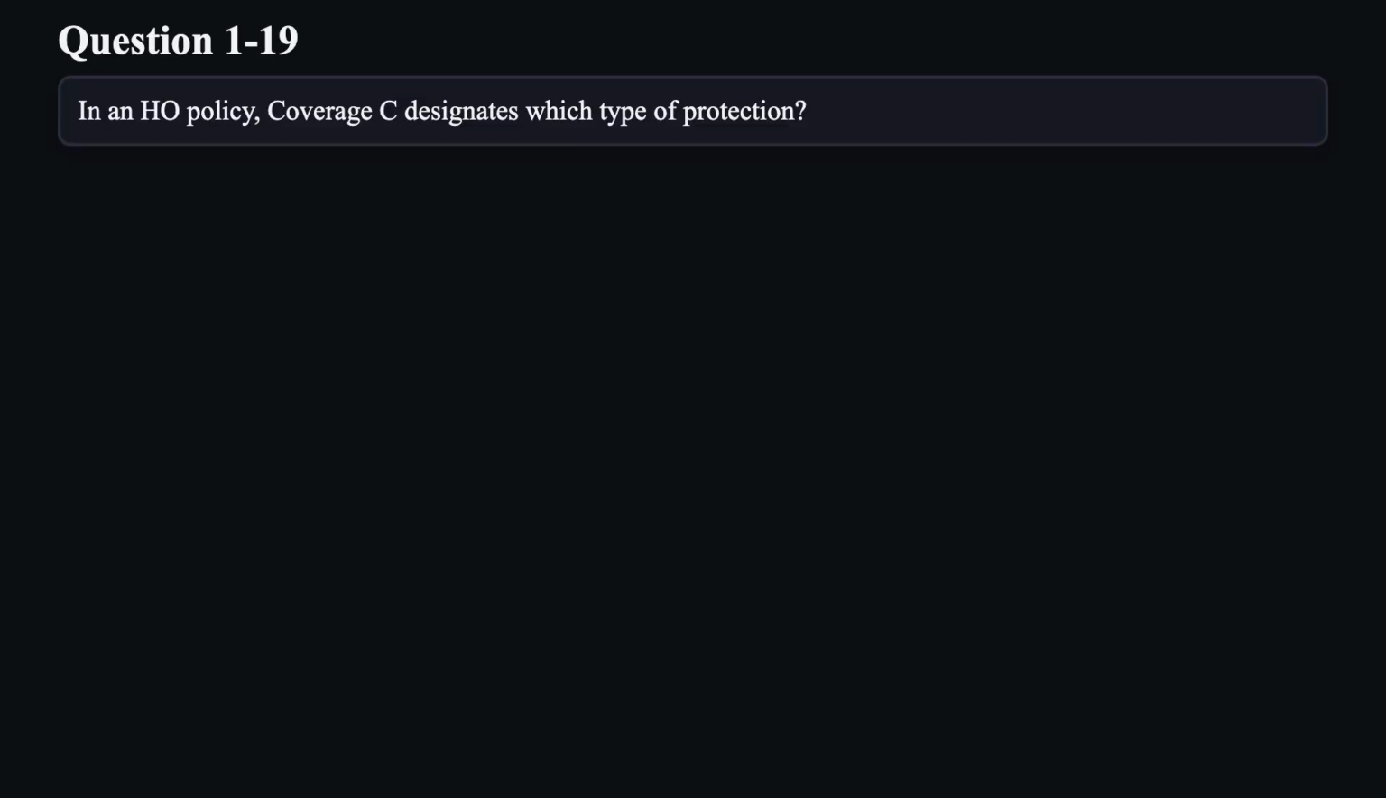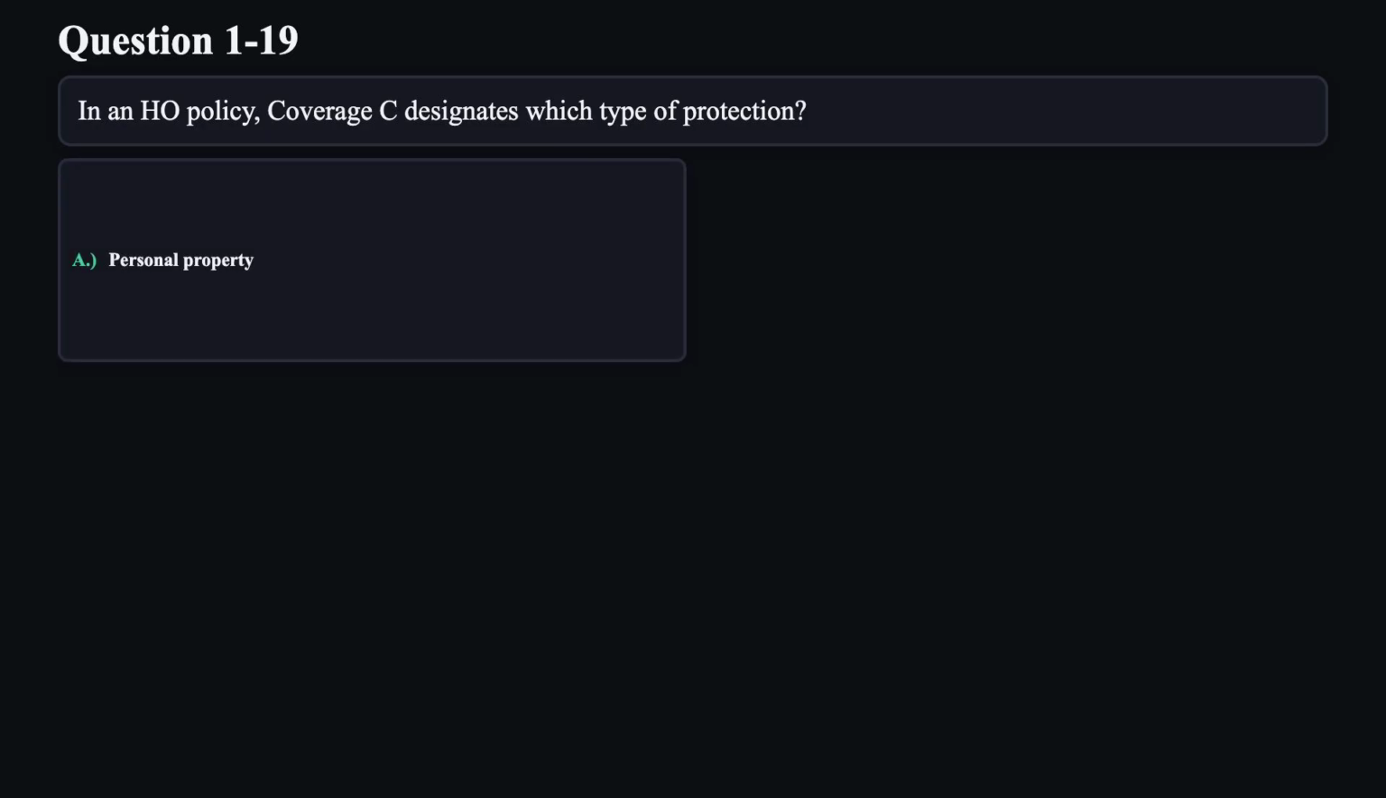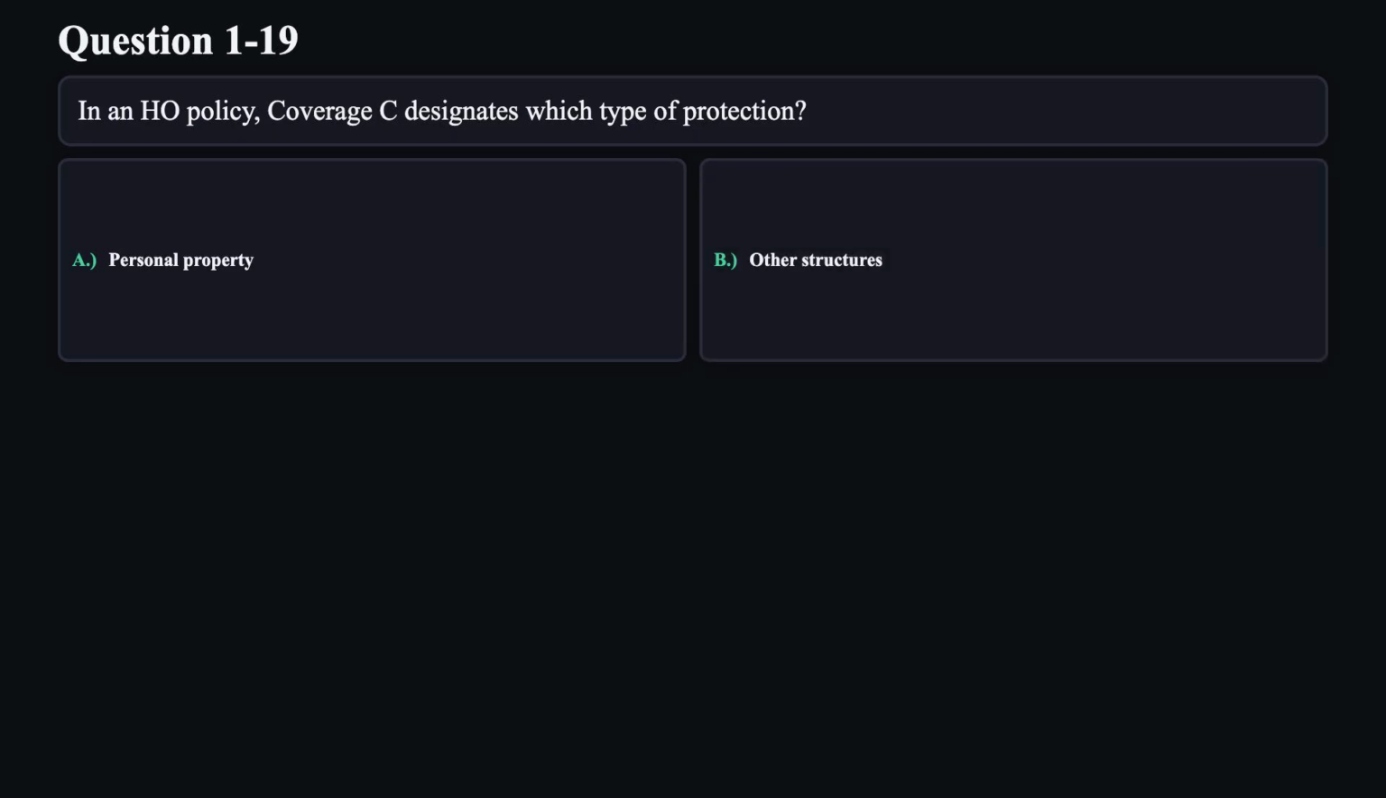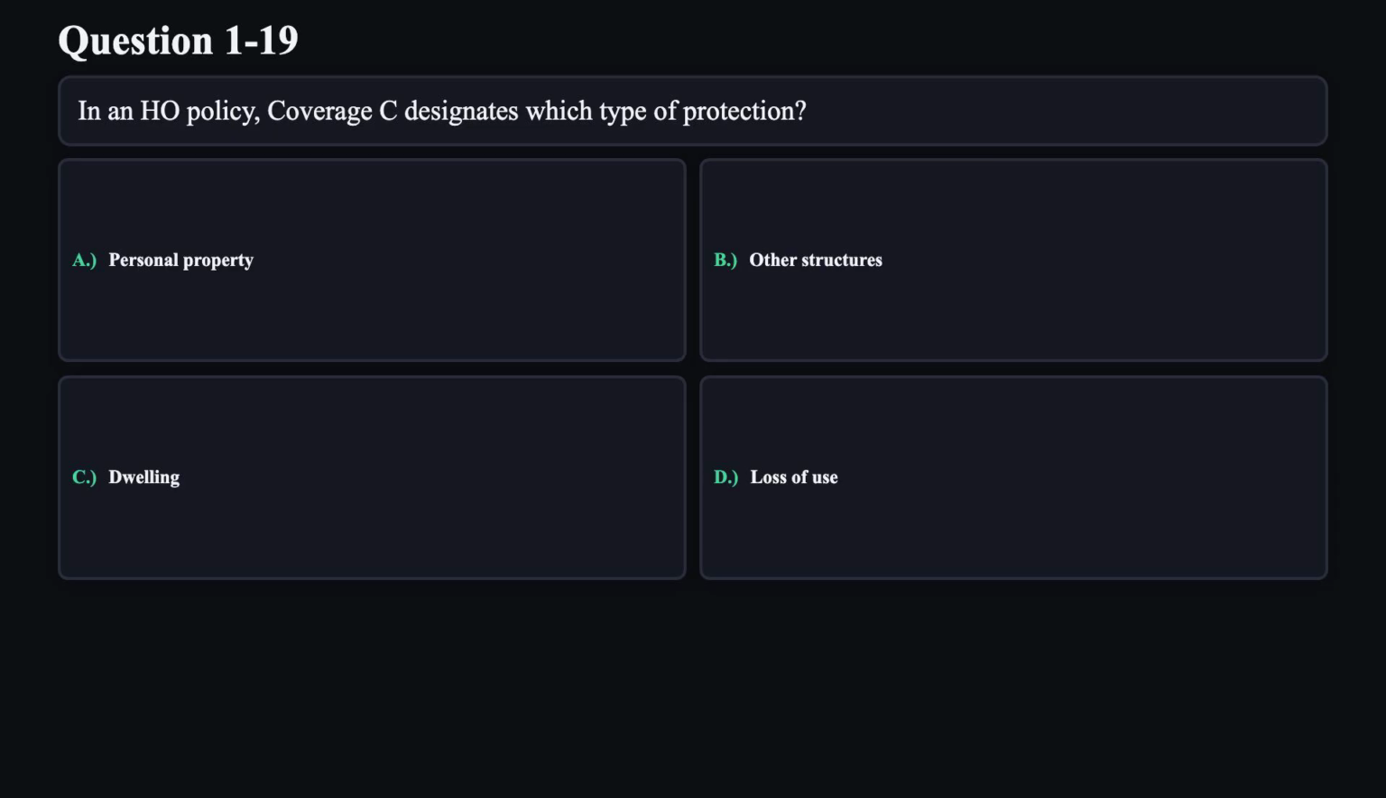Question 19. In an HO policy, coverage C designates which type of protection? A. Personal property. B. Other structures. C. Dwelling. D. Loss of use.